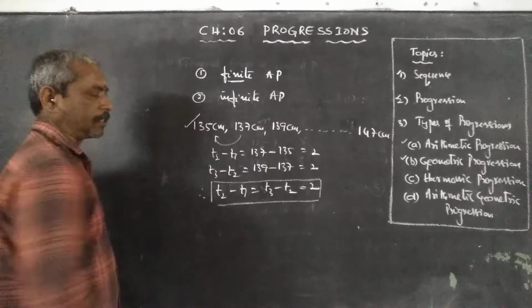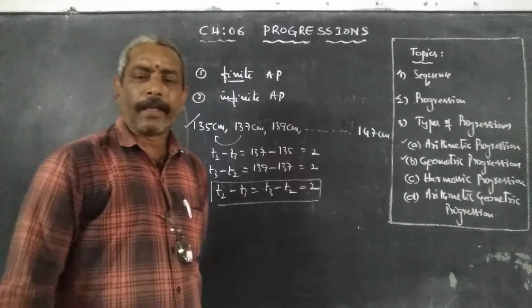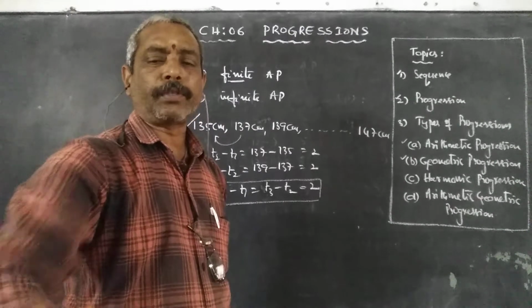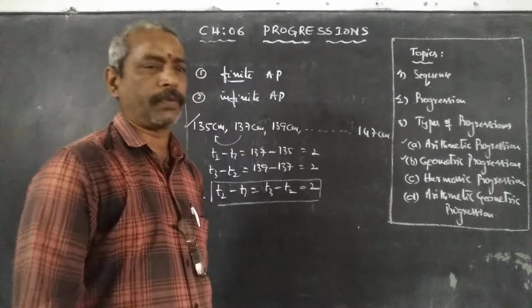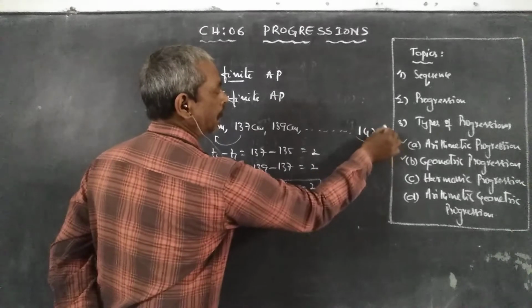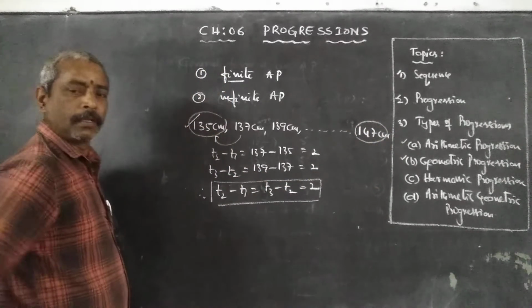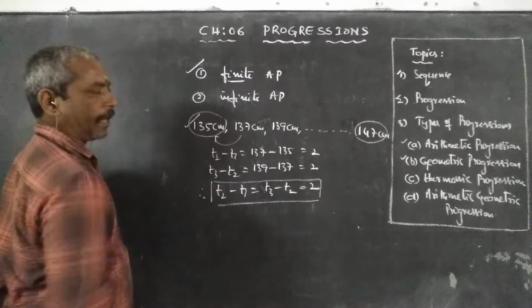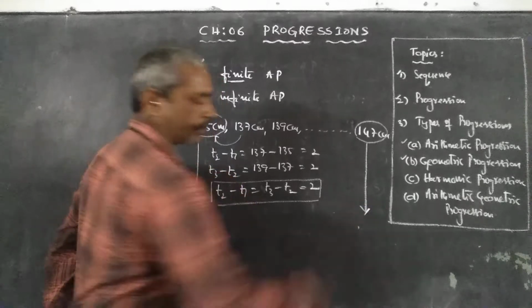Hence, these are the heights of the students in a particular class. A particular class means there is a limited number of students, either 30 students or 35 students or 40 students. That means this is the height of the 30th student and this is the height of the first student. That means in a finite AP, we know the first term and we know the last term.